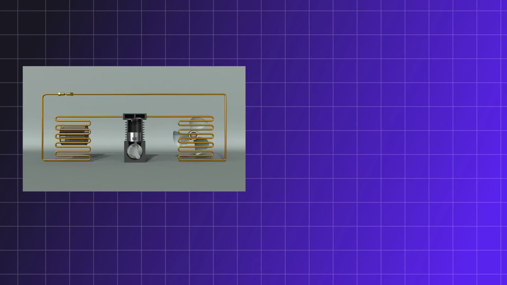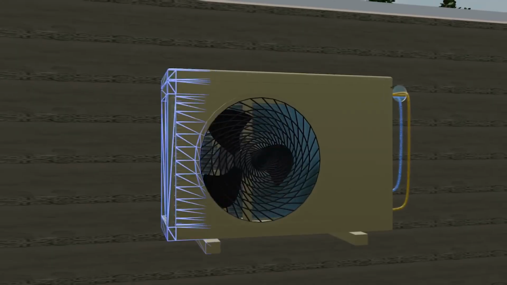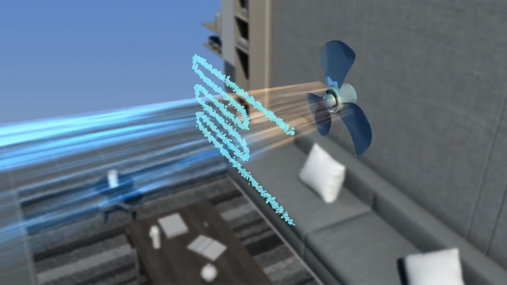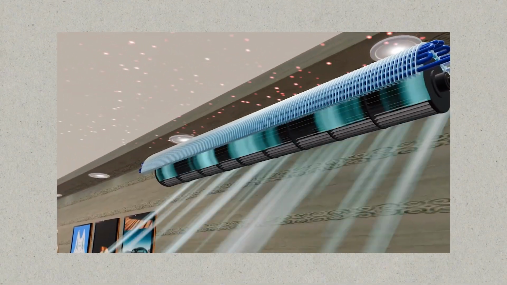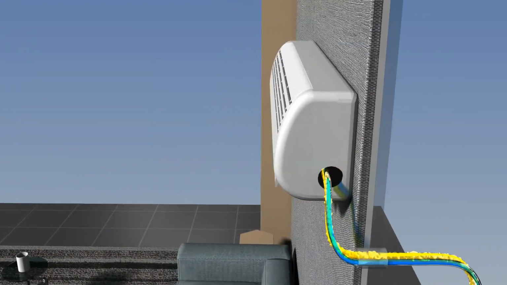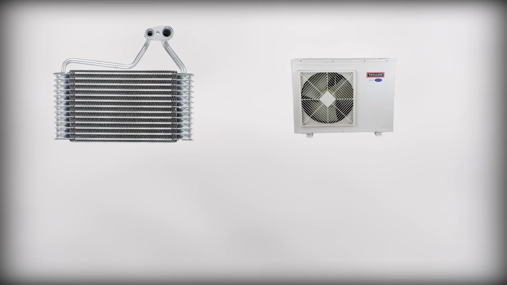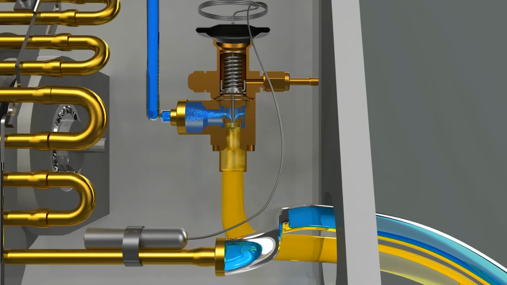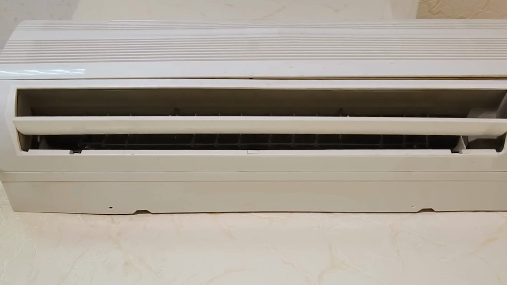Let us start from the basics of air conditioning. Air conditioning systems are designed to remove heat from a room and release it outside, making the indoor space cooler. The main parts of an AC system include the evaporator, compressor, condenser, and expansion valve. Each part has a specific job to keep the cooling process going.